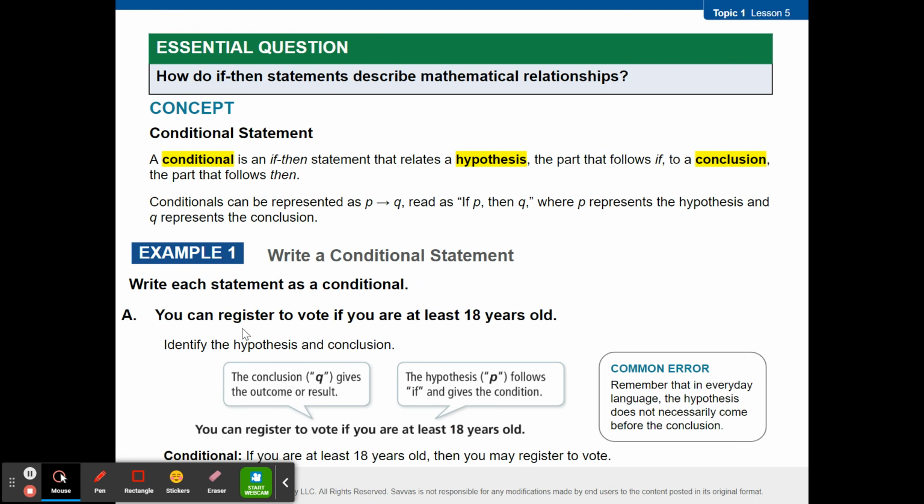So looking at example 1, write each statement as a conditional. You can register to vote if you are at least 18. In this case, the conclusion is always what's happening. Okay? So in this case, the conclusion is registering to vote.